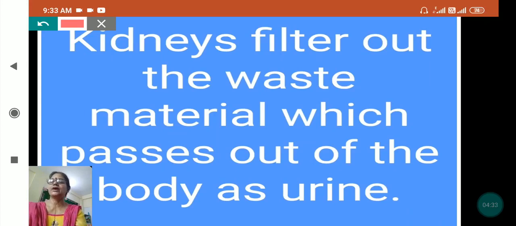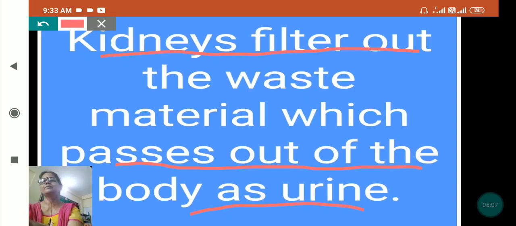Whatever we eat and whatever we drink, our body absorbs the needful things which it needs, and the rest it removes as waste. Whatever liquid waste there is, the kidney filters out, and it passes out of the body as urine. Whatever you urinate, the waste material of our body goes out in that.